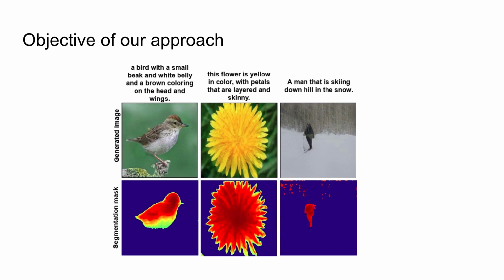The objective of our work is that given the text to the text-to-image synthesis model, it should output the image along with the foreground-background maps that are associated with the text, as shown in the figure. Our approach is twofold. Firstly, improve the quality of the text-to-image synthesis. Second, also produce high-quality foreground-background maps that can be used to train segmentation networks in weak supervision.